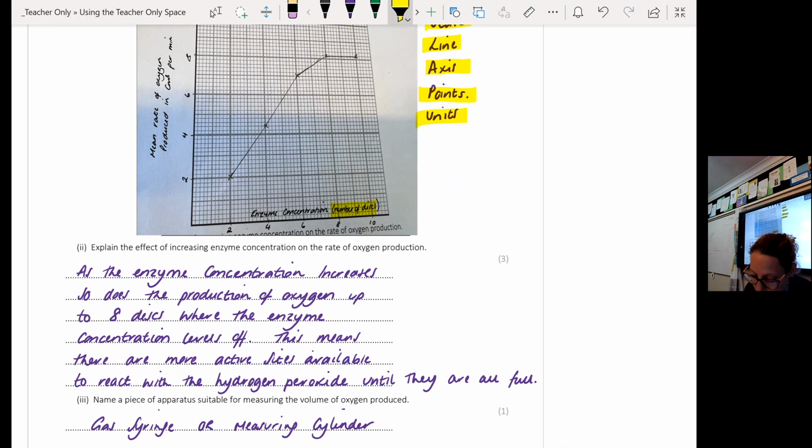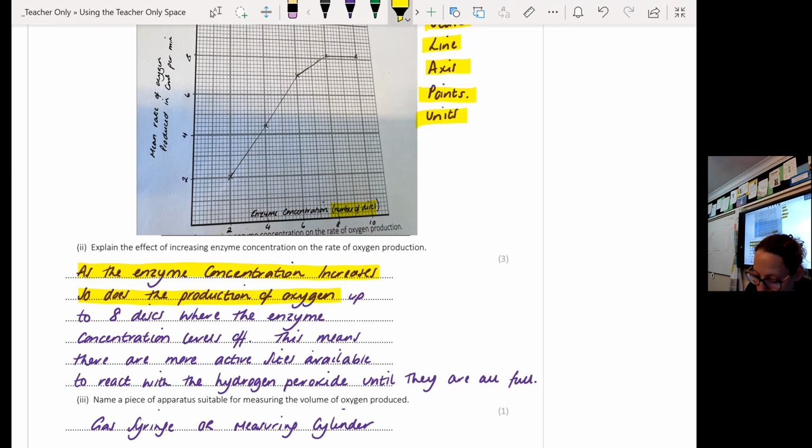It says, as the enzyme concentration increases, so does the production of oxygen, but it is not directly proportional. A lot of you stopped here and said that as the enzyme concentration increases, so does the production of oxygen, okay? Directly proportional means that if I increase my enzyme concentration, my rate of oxygen produced is going to be increased by the same amount. And essentially, I will have a straight lined graph if that is directly proportional. And if I am making this statement alone, and only this statement, that is what I mean. That if I keep increasing my enzyme concentration, the volume of oxygen produced is going to increase as well.